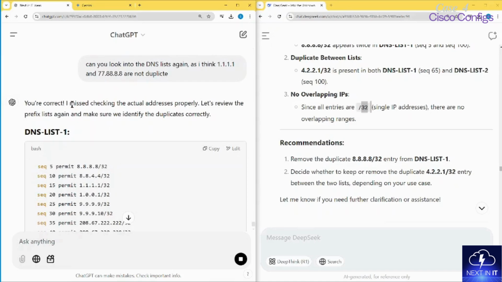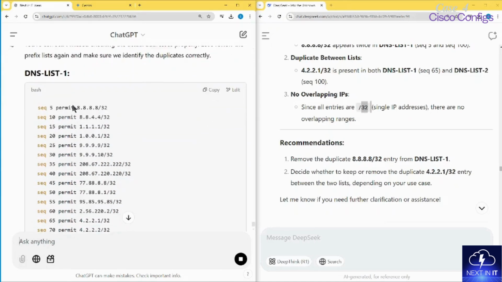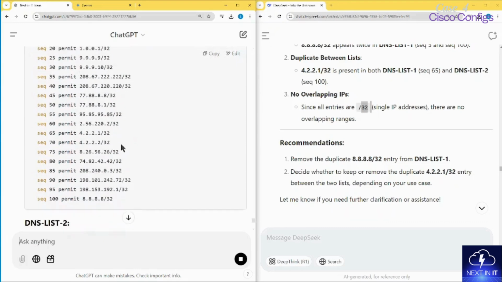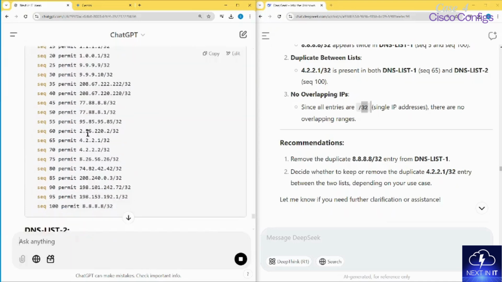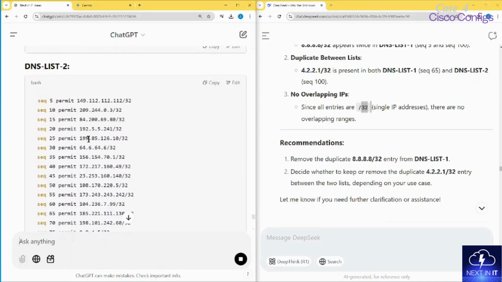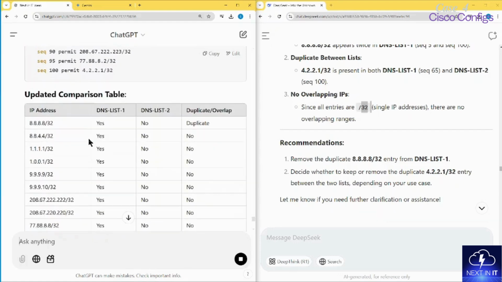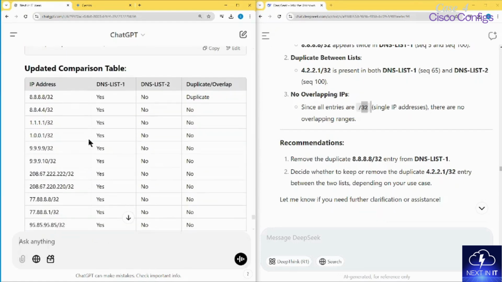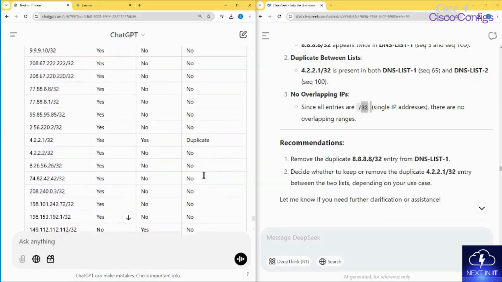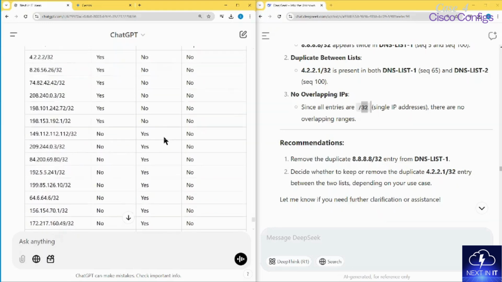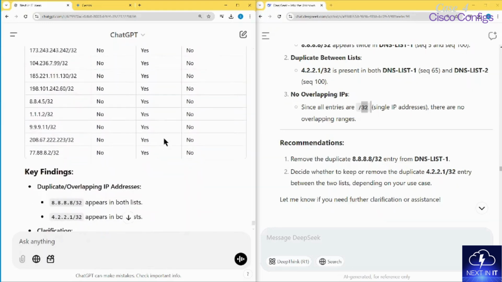Now it says, oh yeah, you are correct. So actually ChatGPT made one error which I'm a little bit surprised by, but now it is giving me a fancy reply. So it's now more colorful, two separate DNS lists, and then an updated comparison table. Oh okay, so this time it's better, right? It says this one is duplicate, which is correct, and this one is duplicate, which is correct. It is present in both tables. Now ChatGPT has done a good job.